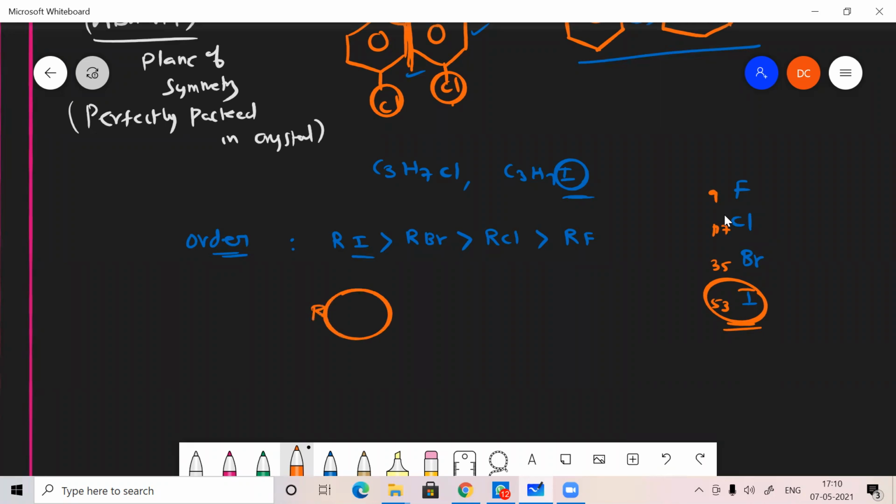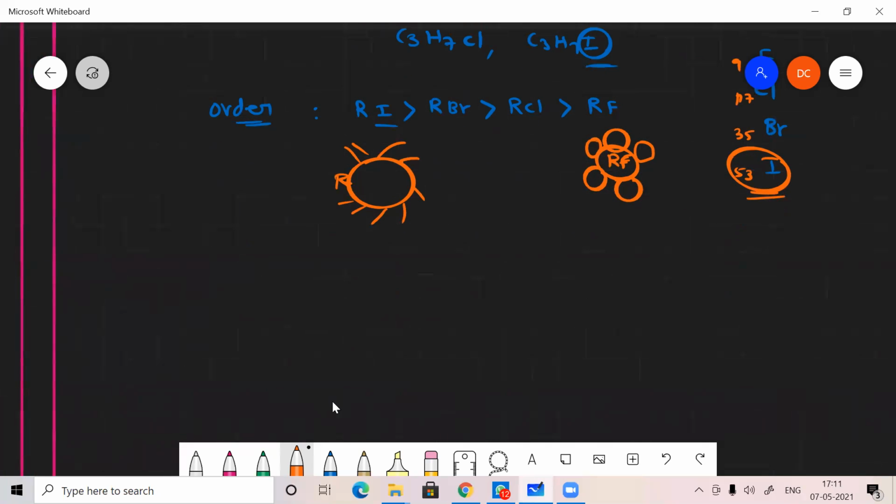So RI can attract more RI molecules. That's why it has more van der Waals force of attraction. It can attract more molecules towards it, so the number of molecules increases, and as the number of molecules increases, the molar mass also increases. But in the case of RF, it is small in size, so it cannot attract many RF molecules. That's why the molar mass will be very low, so the boiling point will also be very low.